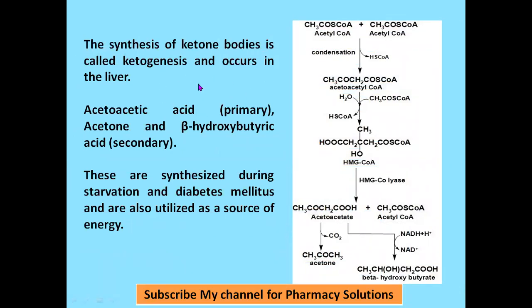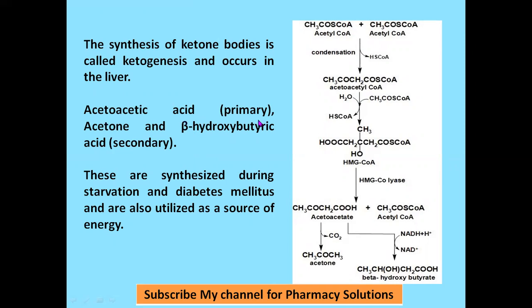Ketogenesis is synthesis of ketone bodies. This occurs in the liver, and the three different ketone bodies are acetoacetic acid, acetone, and beta hydroxybutyric acid. Acetoacetic acid is called the primary ketone body, and acetone and beta hydroxybutyric acid are secondary ketone bodies.